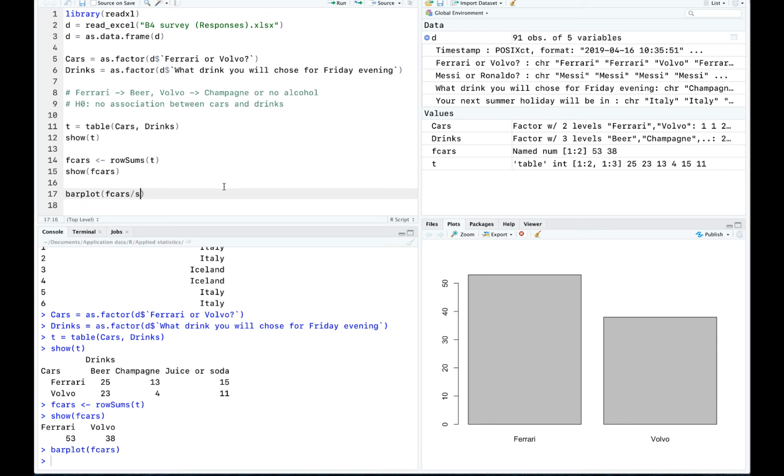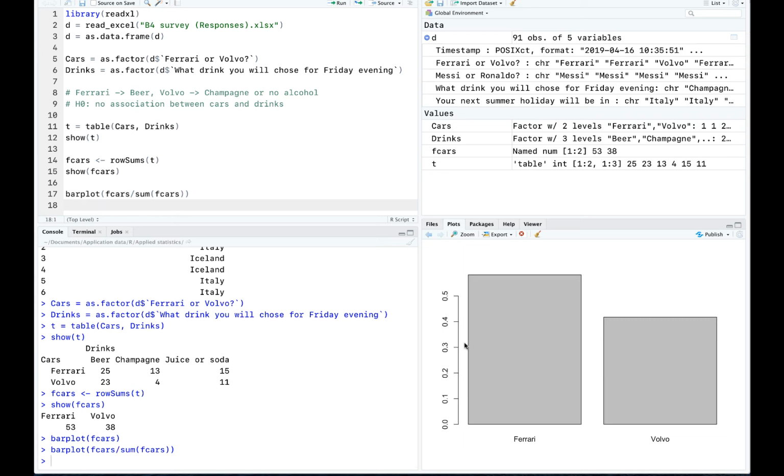So I can just divide by the sum of the F cars, so it will be a total sum of responses. And then you can see this scale is percent. Of course, you can change colors and so on, but I'll skip that because you know this very well already. So this is a plot for cars. You can see that people in general prefer Ferrari over Volvo. Well, that's sort of expected, right? I mean, Volvo usually is considered for middle-aged people, and Ferrari is more cool. So young people probably prefer Ferrari, although they cannot afford it.